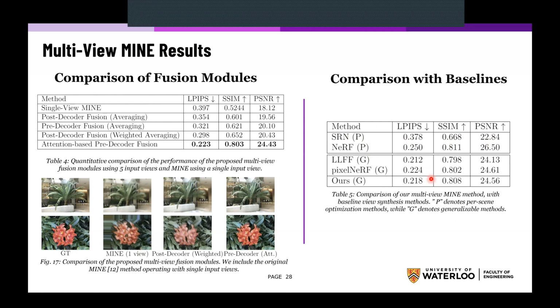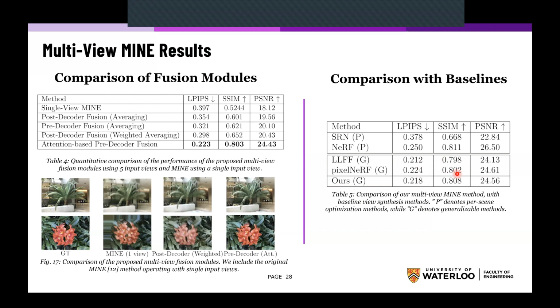Specifically, we have better performance than LLFF on the LPIPS and the SSIM metrics. We have better performance than PixelNeRF on the PSNR metric and on the SSIM metric, which indicates the strength of our approach compared to some strong and very well-known state-of-the-art baseline novel view synthesis methods.